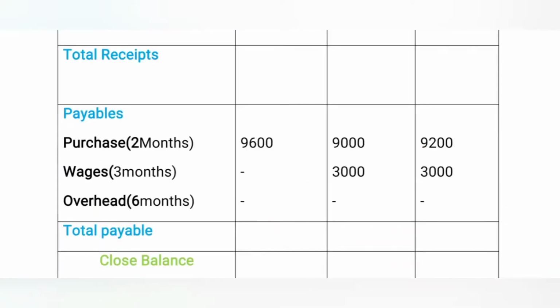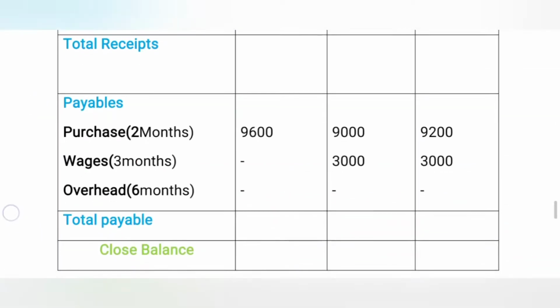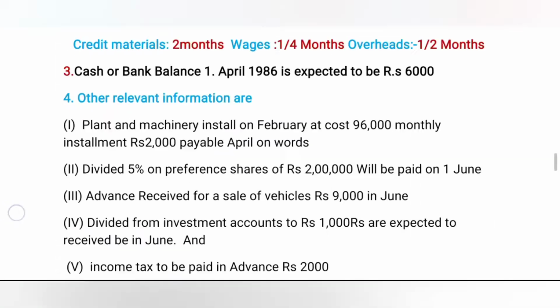Now coming to payables, overheads. Every 6 months once payable. There are no transactions related to 6 months. According to this problem, the February amount is payable in July. That's the reason the 3 months are a nil amount. Now we can go to another transaction.